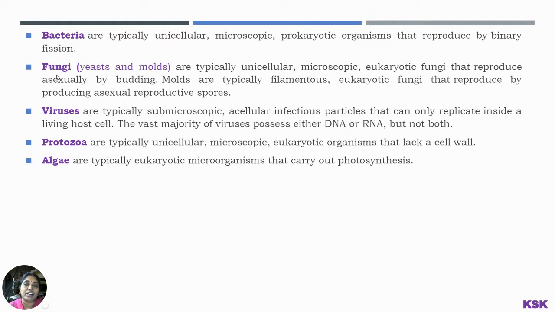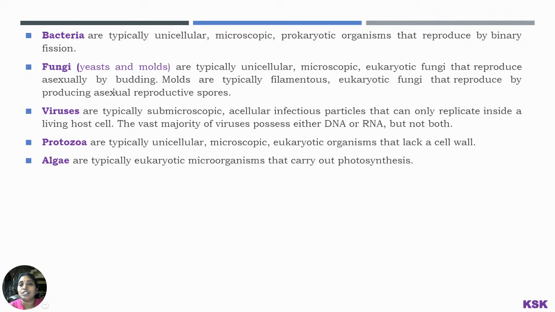Next, the fungi, which include both yeast and molds. These are typically unicellular but microscopic, and the difference is that fungi are eukaryotic organisms, whereas bacteria are prokaryotic. Fungi reproduce asexually by budding, whereas bacteria reproduce by binary fission.